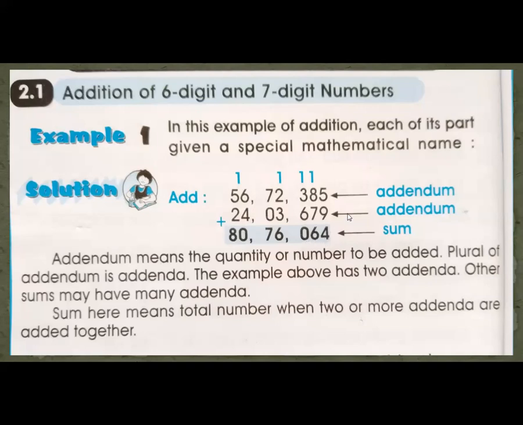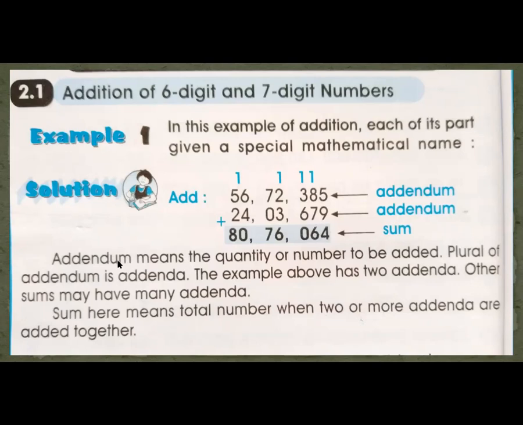Now I already told you that the numbers that are added to each other are called addenda. These numbers are addenda. But the answer that comes after adding these numbers is called the sum, and your sum is 80 lakh